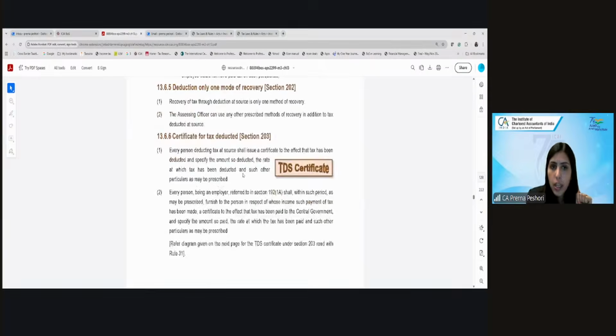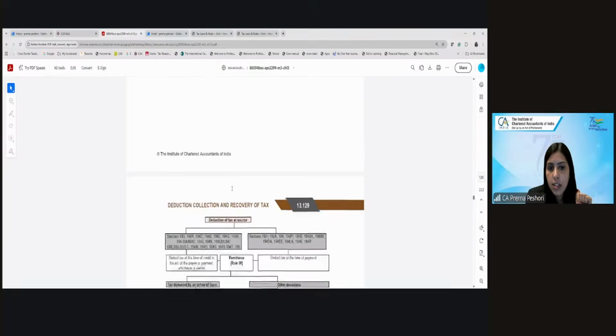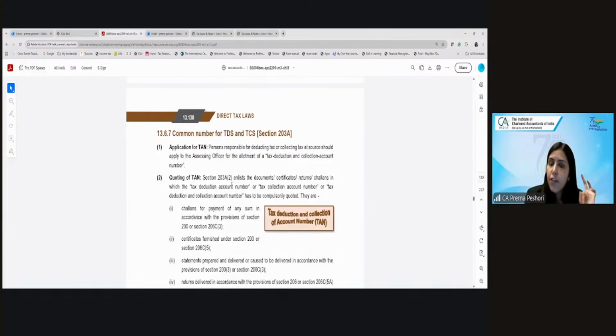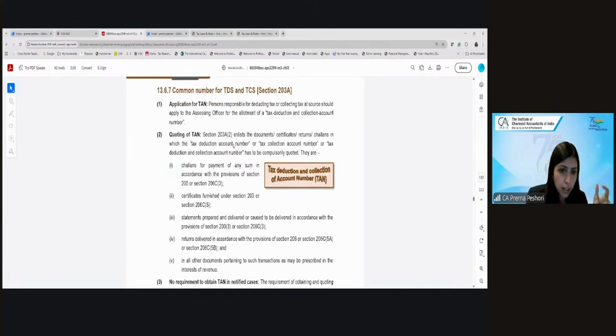Clear, ma'am. Okay. We have discussed the certificate of tax deducted. This is the compliance with respect to the payer. Now, every payer, other than certain cases which you have to tell me, is required to obtain the tax deduction and collection account number, the TAN. This is very important because all your challans can only be done through your TAN login on the income tax portal. On all your TDS certificates and all your TDS statements, the TAN will appear, without which you can't upload your TDS statement.